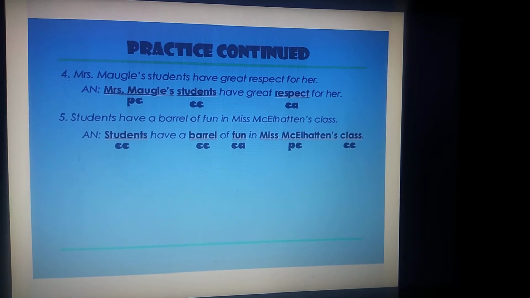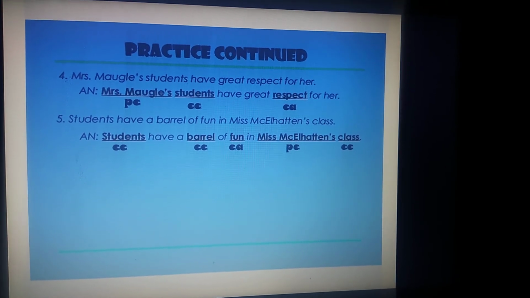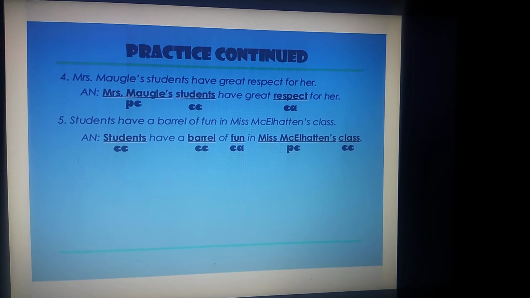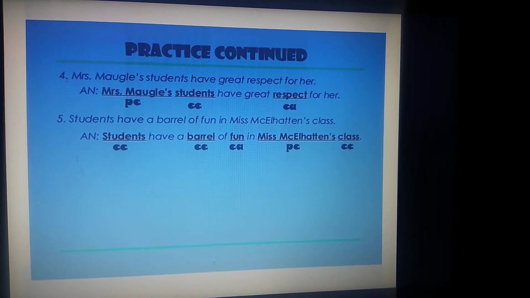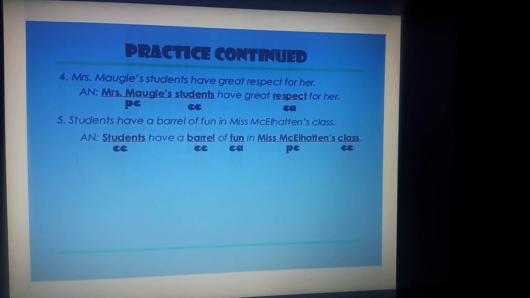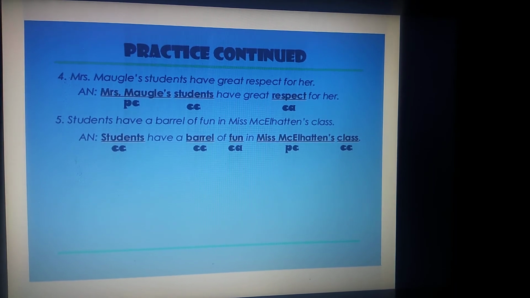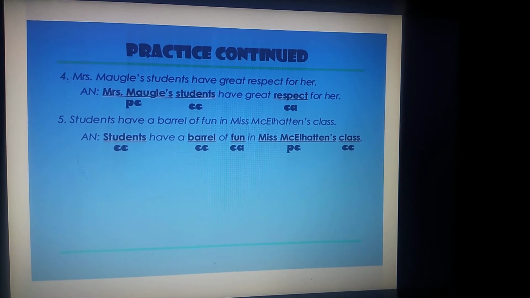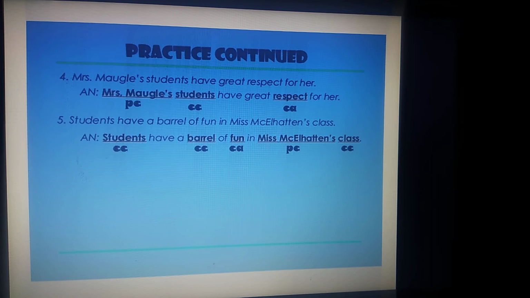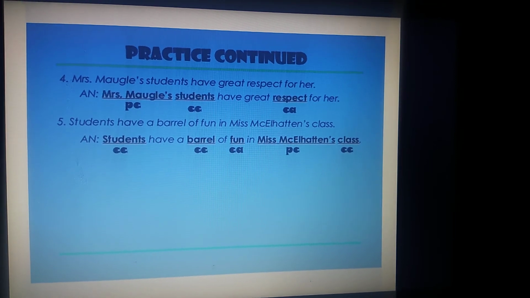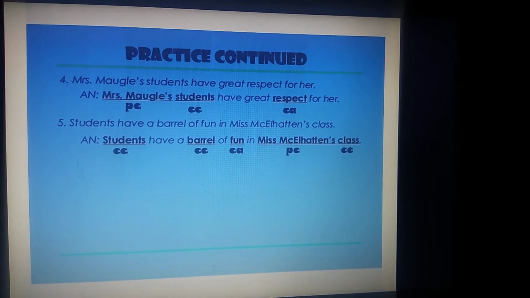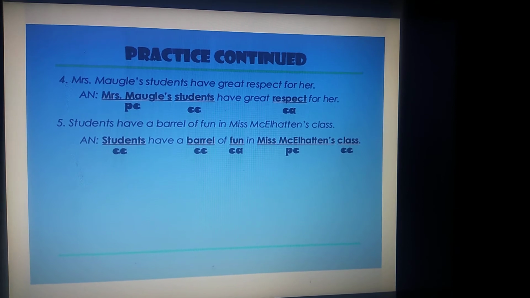Common. This is common too. Miss Meckleton's class. Here we are specifically mentioning a teacher. We are naming a teacher, Miss Meckleton. So this is proper and as well concrete. Class is common and as well concrete too.